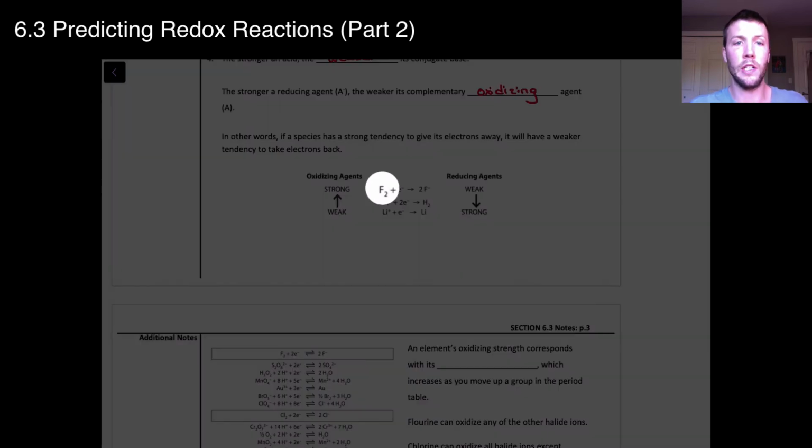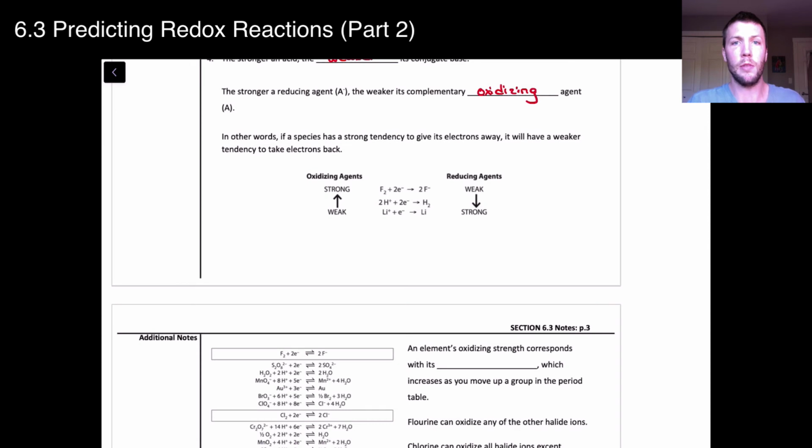So take fluorine, for example, which is a strong oxidizing agent. It really wants to gain electrons. It wants to oxidize something else so it can gain electrons and form fluoride ions. That way, each fluoride ion has a full octet, which is a better situation rather than being in a diatomic covalent bond where it's sharing its electrons. So fluorine really wants to gain electrons by oxidizing something else to form fluoride ions.